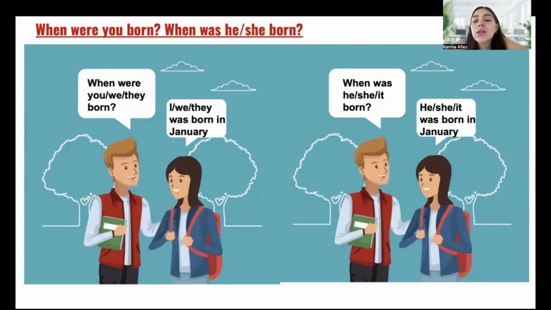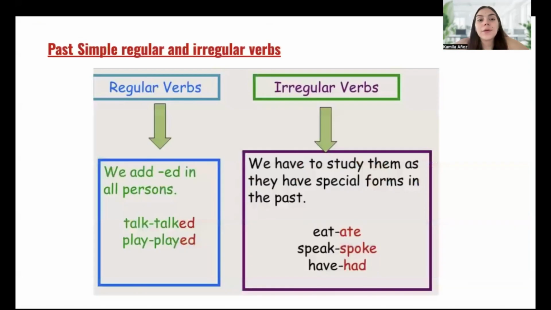We can also use February, March, April, May, June, July, August, September, October, November, December, any month. For singular, we have when was he born, when was she born, or when was it born? The answer will be he was born in January, she was born in January, or it was born in January.